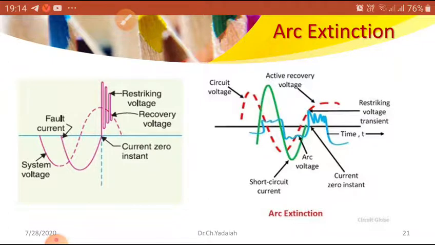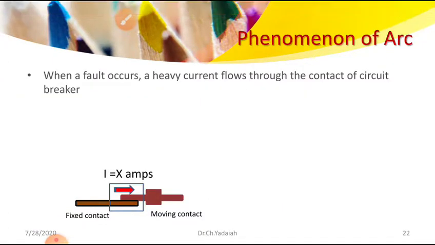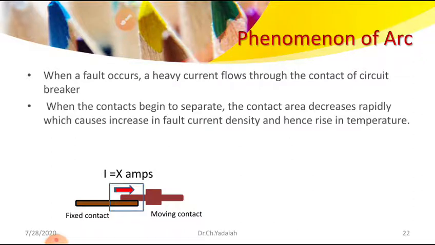So when a fault occurs, a heavy current flows through the circuit breaker conductor. Already we have seen that from the fixed contact to the moving contact, some x amperes is flowing continuously without any problem under normal condition. Now what is happening? When the contacts begin to separate, the contact area decreases rapidly.